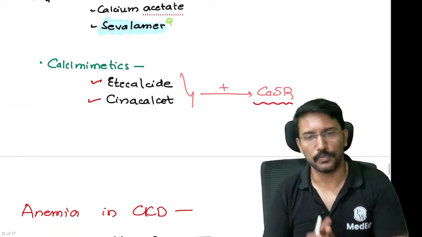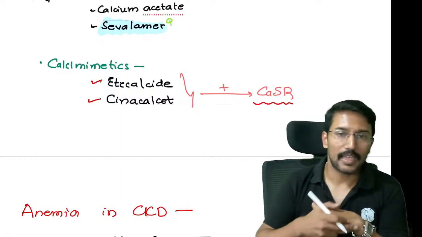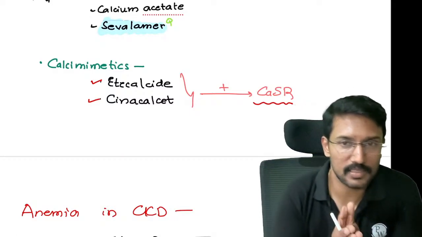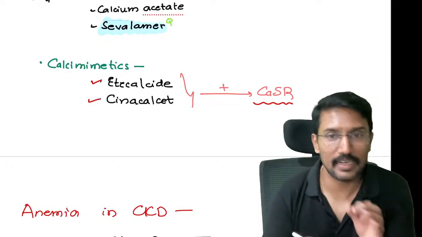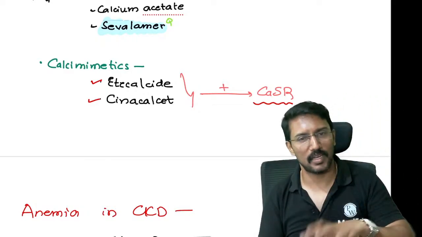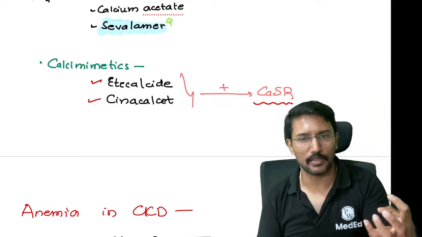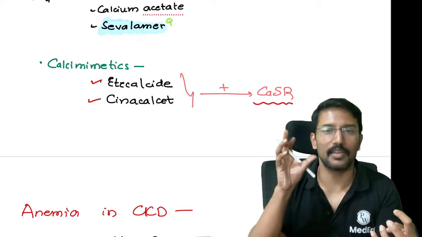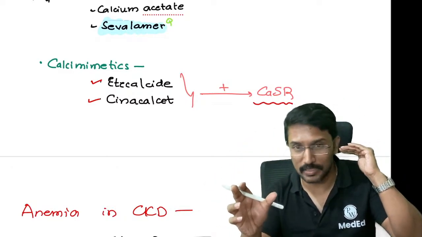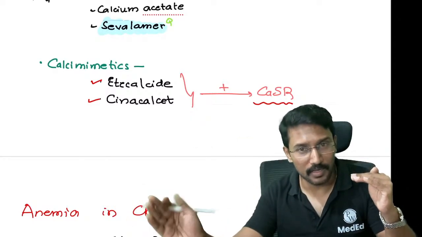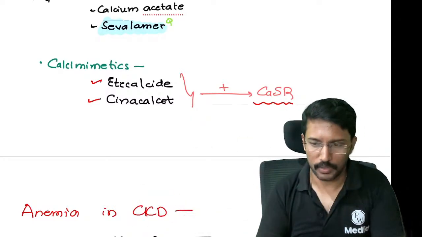Again, this is an MCQ. Which of the following is a calcimimetic or a calcium sensing receptor stimulant, and where is it used? It is used in patients with secondary hyperparathyroidism. Unnecessarily the parathyroid gland is secreting too much parathormone, causing clearance of calcium from the bone. So if I trick the parathyroid gland to believe that calcium is sufficient, it will not clear the calcium from the bone. Okay, clear?